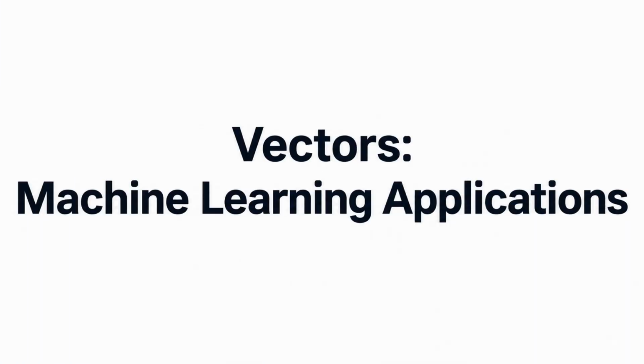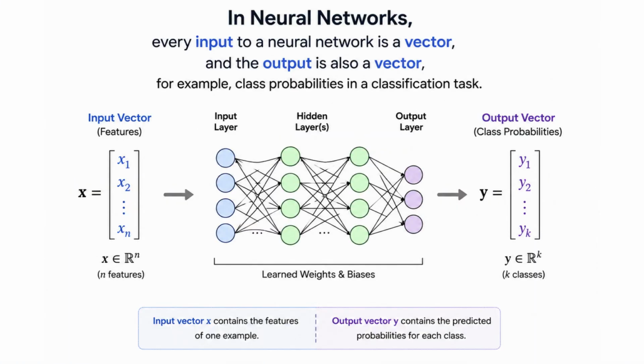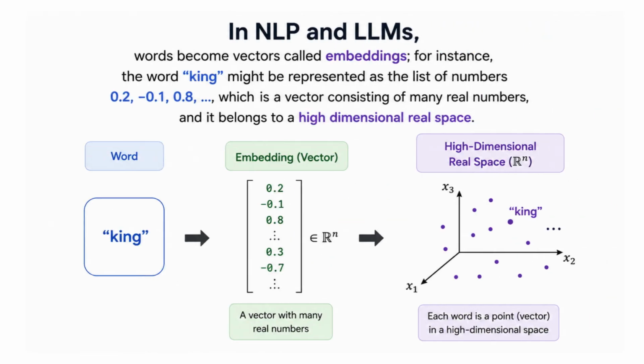Now let us connect vectors to real ML applications. In neural networks, every input to a neural network is a vector and the output is also a vector. For example, class probabilities in a classification task. In NLP and LLMs, words become vectors called embeddings. For instance, the word king might be represented as the list of numbers 0.2, negative 0.1, 0.8, and so on, which is a vector consisting of many real numbers, and it belongs to a high-dimensional real space. These embeddings capture semantic meaning, where similar words have similar vectors.